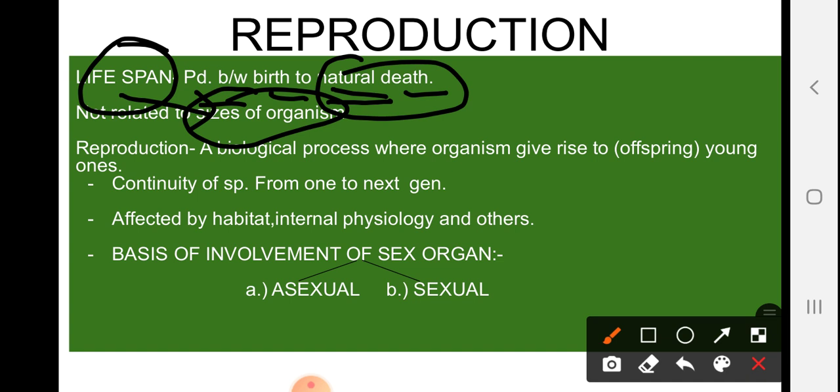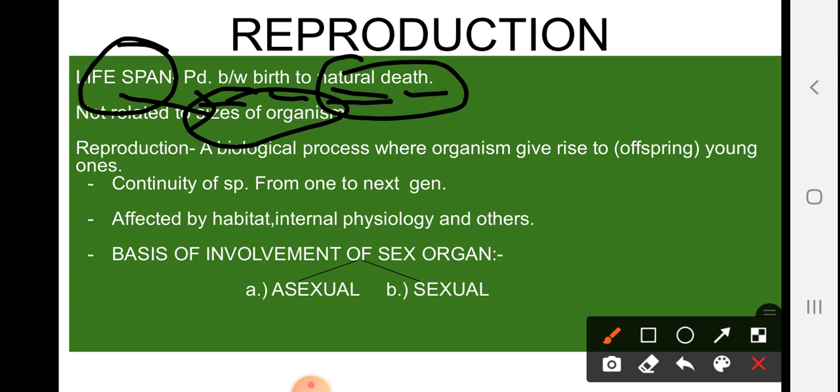Tortoise is a very small animal while elephant is a very big animal, and still the lifespan of the tortoise is much more than that of the elephant, right? So this proves that size is independent of lifespan.